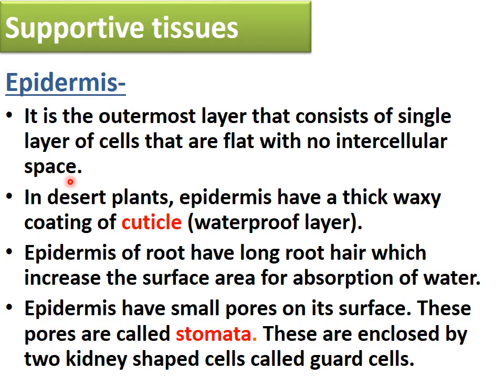The outermost layer of the plant is called epidermis, and it is only a single layer. In that single layer, the cells are flat and compactly arranged such that there is no intercellular space present. So this is epidermis.